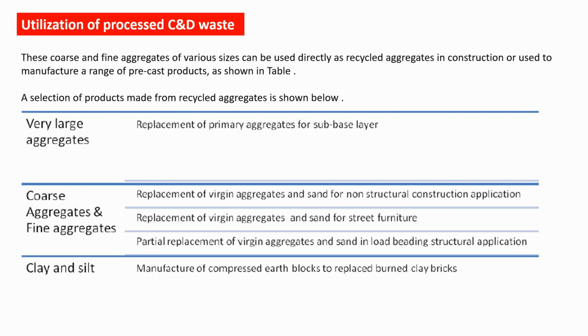The very large aggregates received from the recycled C&D waste are a replacement of primary aggregates for sub-base layer. The coarse aggregates and the fine aggregates found in the processed C&D waste materials are a replacement of virgin aggregates and sand for non-structural construction application, replacement of virgin aggregates and sand for street furniture, and partial replacement of virgin aggregates and sand in load bearing structure application. Clay and silts are used in manufacture of compressed earth blocks to replace burned clay bricks.